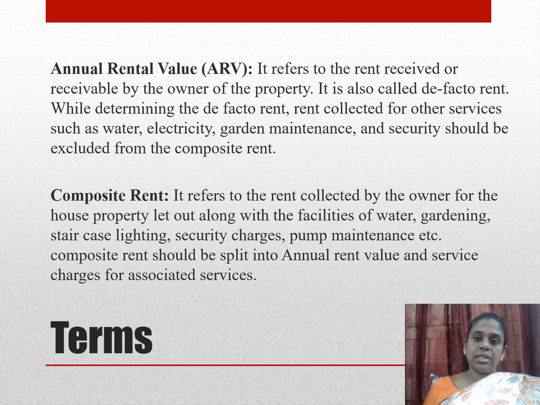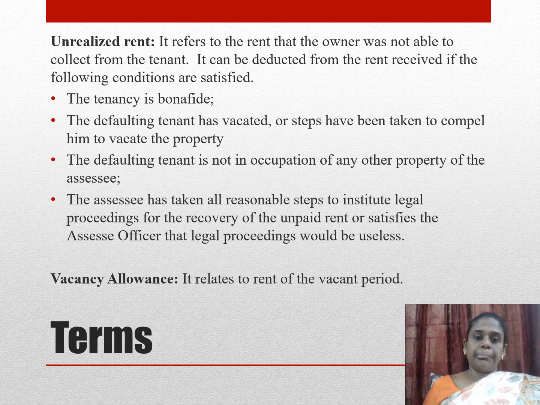And you have composite rent. Composite rent is a combination of rent which consists of all your amenities charges like lighting, gardening, swimming, cleaning, maintenance, etc. So that is considered as composite rent. The next term is unrealized rent. Unrealized rent means the rent which the owner was not able to collect from the tenant. There can be genuine scenarios where the tenant was not in a position to pay rent to the owner, then that is considered as unrealized rent.